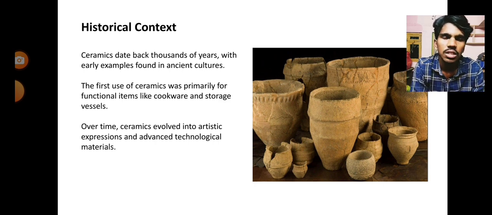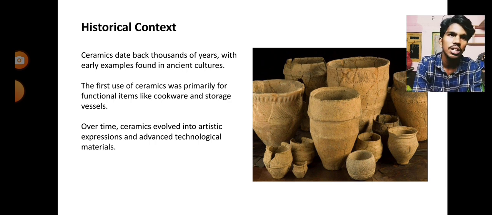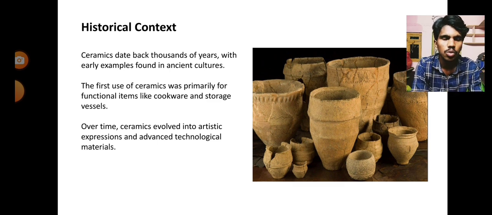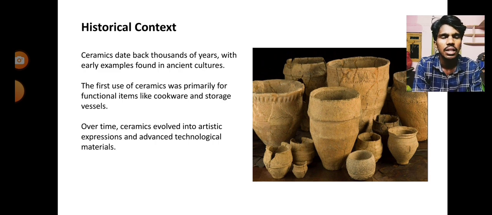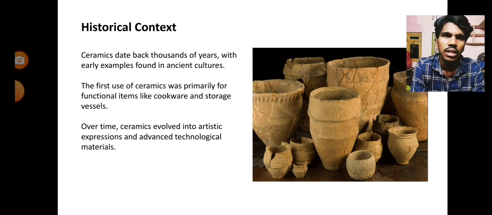In ancient times, ceramics were found long back, many years ago. Ceramics were used for household cookware, like making pots with ceramic materials, and storage vessels for storing preservative food items for a long time. As humans evolved, they used ceramics in technological materials, making ceramics in an advanced way. I can explain that further next.